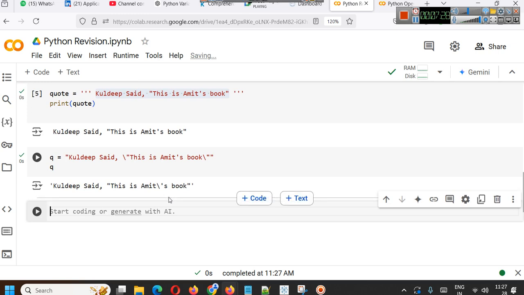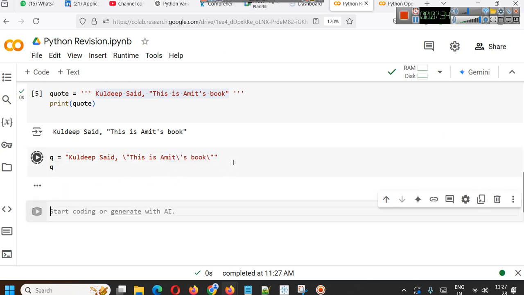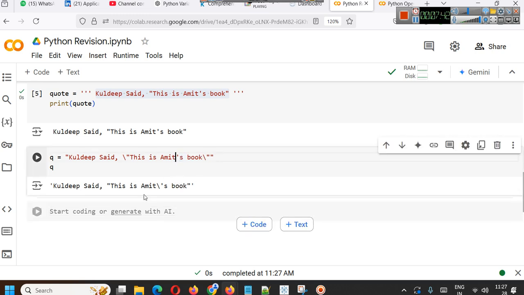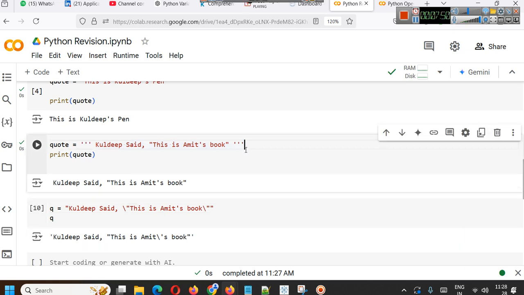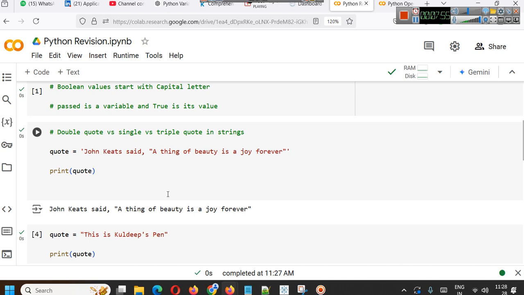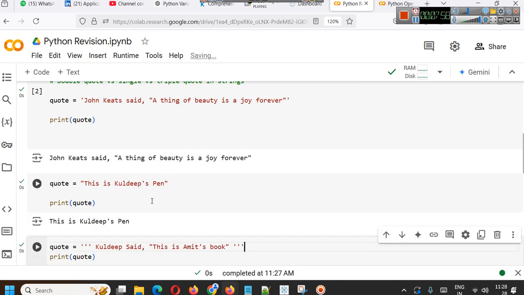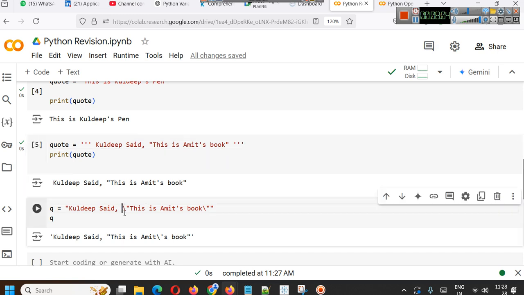And here you can see this is coming. Wherever your apostrophes are coming, you can just put this. In this case, it is giving us an output like this. So that's why I said use whatever way is easier for you. In most cases, a string will have only an apostrophe, but if it has these things, then you have to use this escape backslash so that you can escape it.